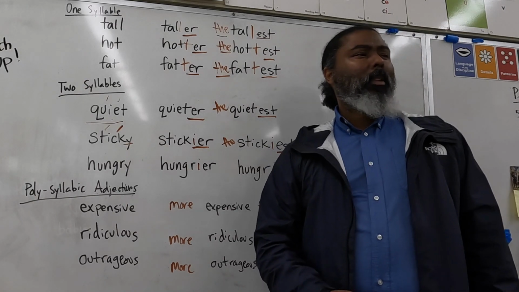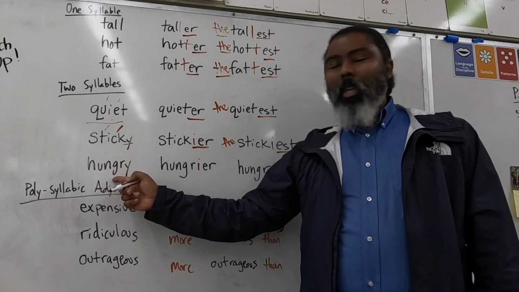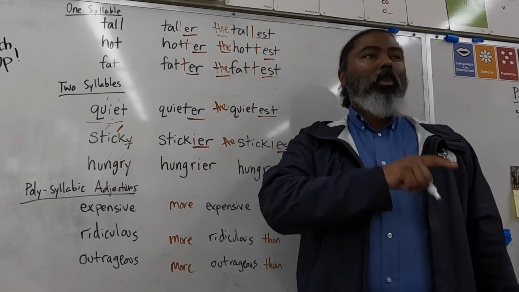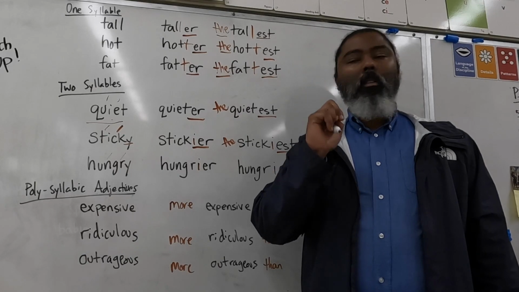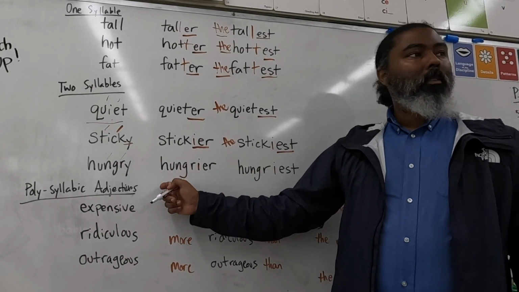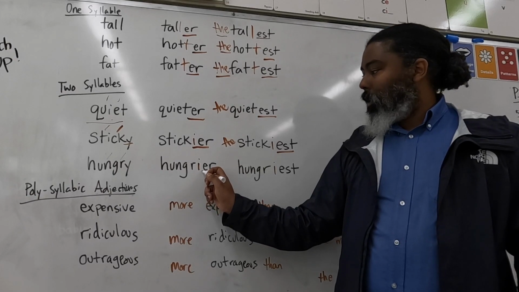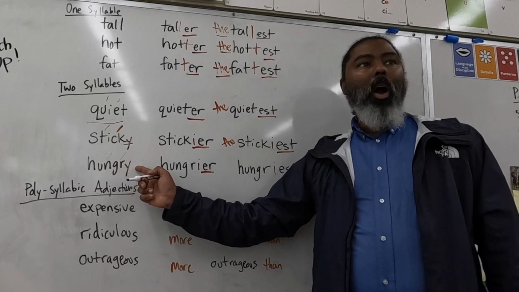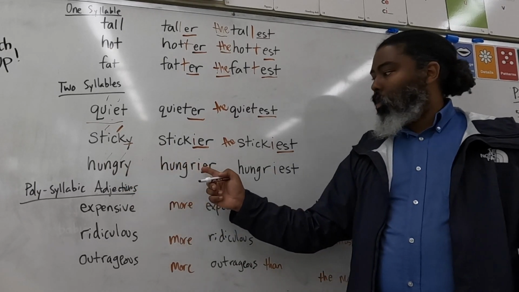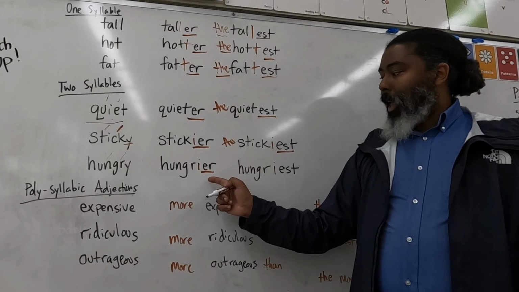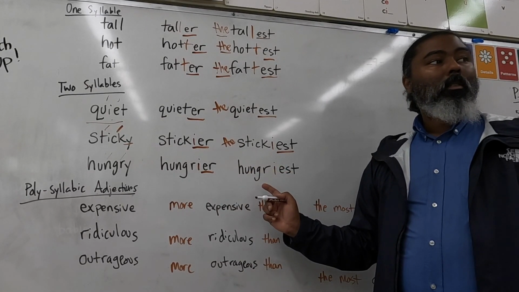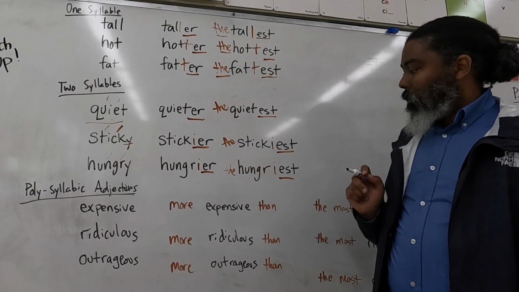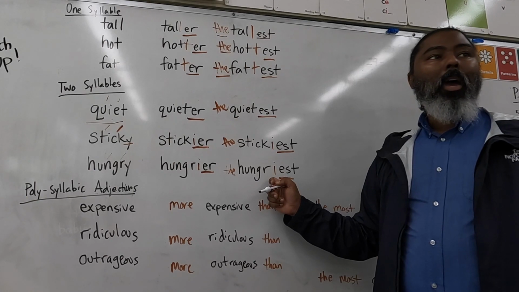So, Belin, how about the last one? We have hungry. That's two syllables. Hungry. It's not Hungary, it's hungry. All right? The comparative is? Hungrier. Very good. All right, so the ER is there. Hungry ends in a Y, so we have to change the Y to I. And the superlative is? The hungriest. The hungriest. Excellent. Okay, and once again, change the Y to I.